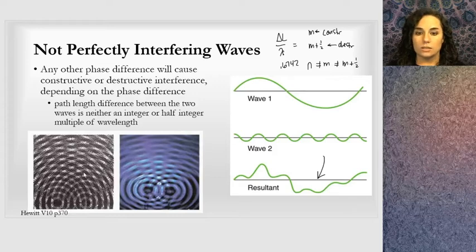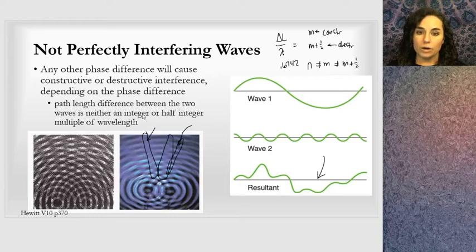And I've shown you the example down here with water waves. This is from Hewitt, Conceptual Physics. And you can see that there's areas of destructive interference where the waves of the two sources have canceled out one another. That's perfectly destructive. And in between, we have some sort of perfectly constructive where the waves have amplified one another. At any other point, we don't have either of those. Not perfectly interfering, okay?